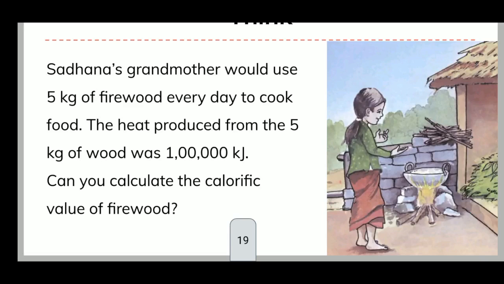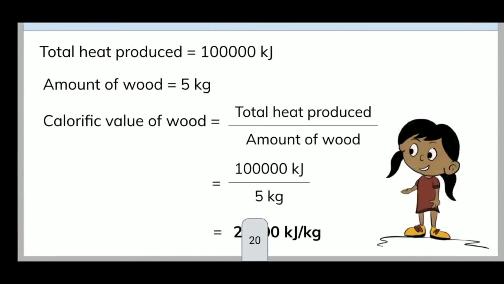Can you calculate the calorific value of firewood? So she is using 5 kg of firewood every day and it produces 1,00,000 kilojoule of heat. Now we are going to find out the calorific value of firewood.